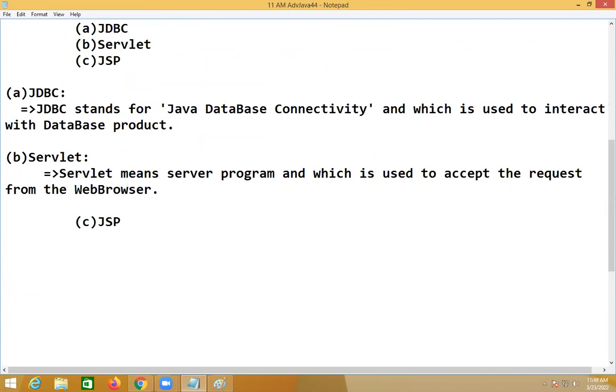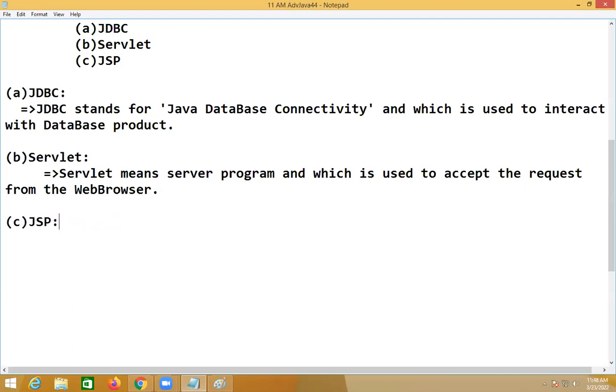Basic point I'm writing there. The servlet will control the remaining two components, JDBC and JSP, to provide the response. That's the meaning actually. I took only one line as an introduction.